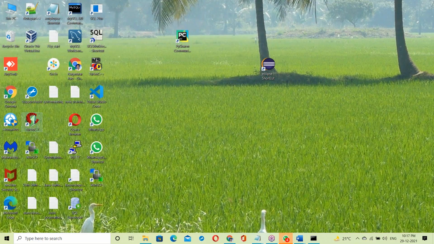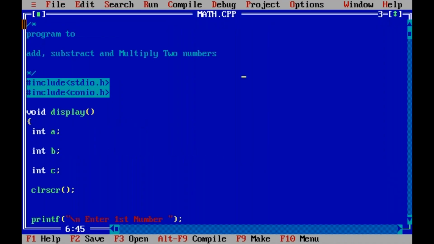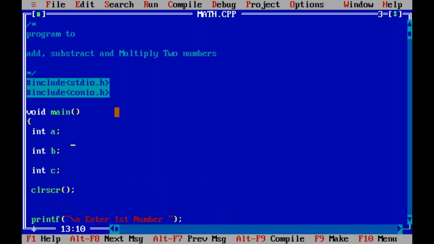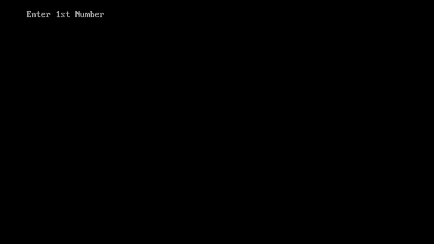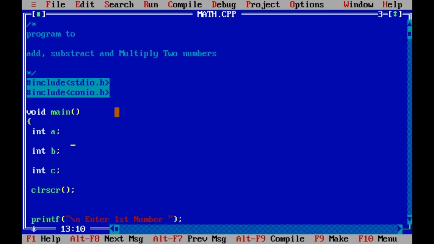C program, Turbo C language. Here, this is the program, in this main function. Now only compile. See the compile option: success, no errors. Run. First number 10, second number 20. Addition, subtraction, multiplication. This is the program.